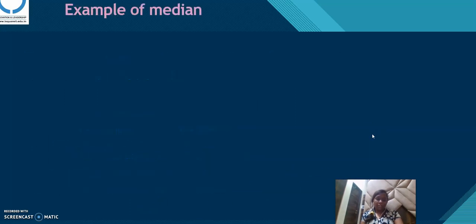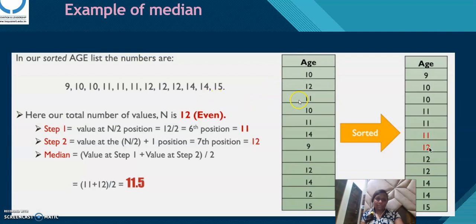Let's see a quick example for median. Here is the example. This is the age list, and it is not sorted. First of all, we have to sort this list, and the sorted form is here. The number of elements in this list is 12, which is even, so we use the even method. The even method is the value at the n by 2 position. N is 12 here, so 12 by 2 is the 6th position. Counting 1, 2, 3, 4, the value here is 11. Then step 2 is the value at n by 2